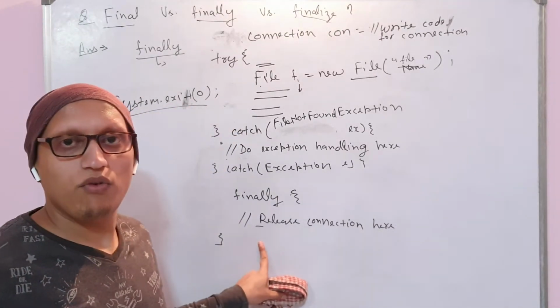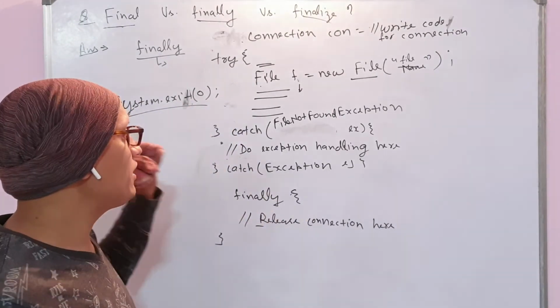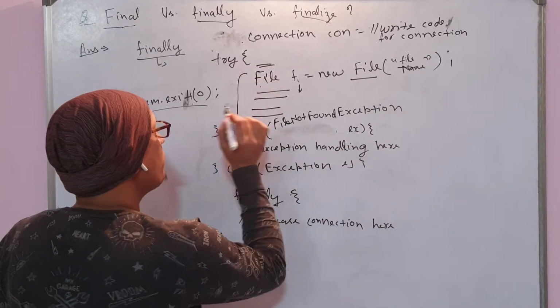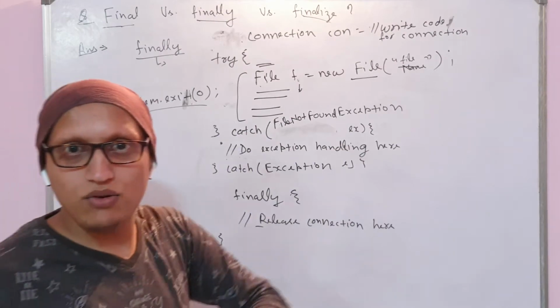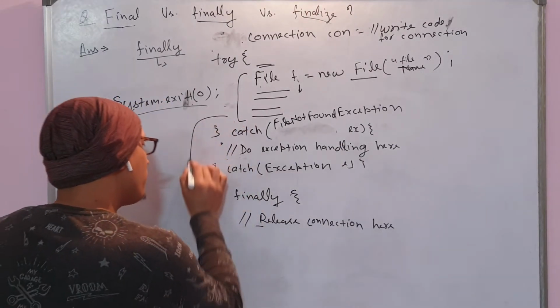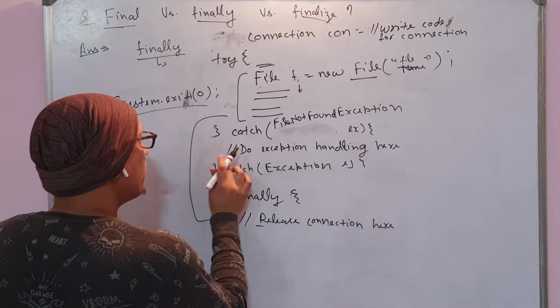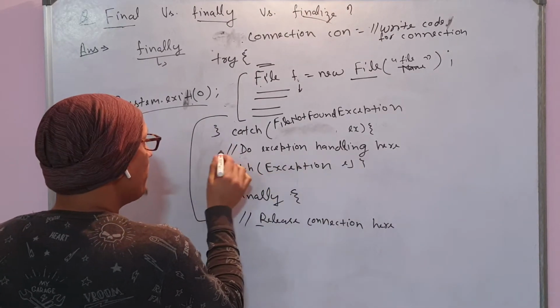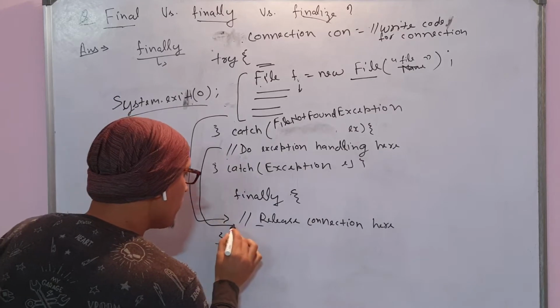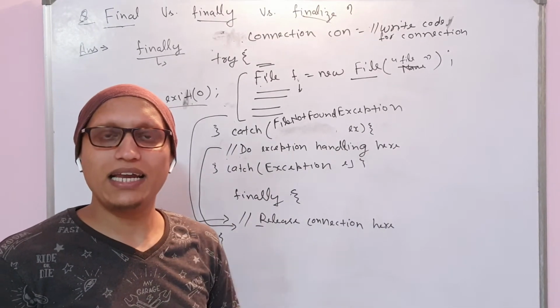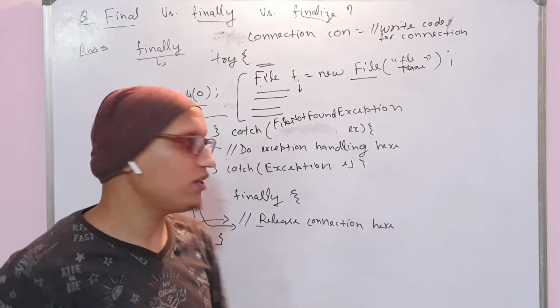This finally block will always be called, whether there is an exception or not. Even if the try proceeds completely ahead with no exception, the finally block will be executed. If some exception happened and there is some exception handling, even then it will come to the finally block. So finally block is the one which will be executed at any cost.